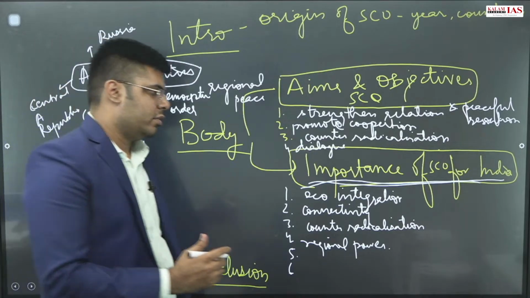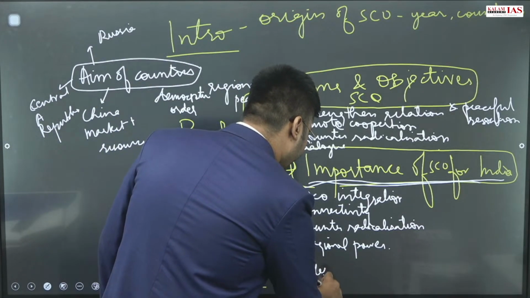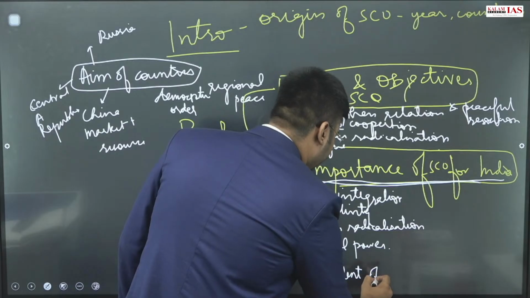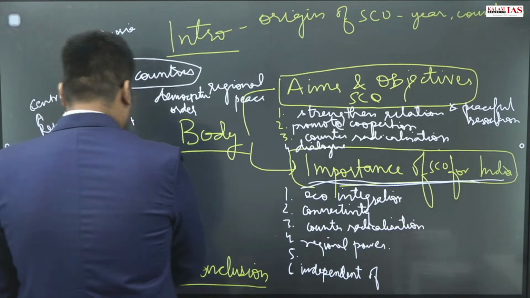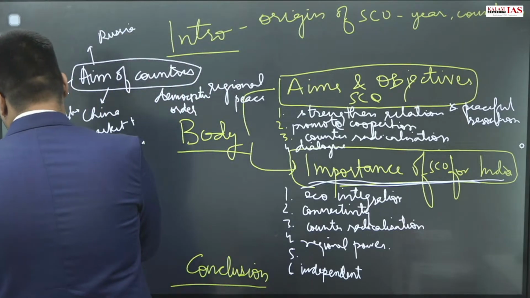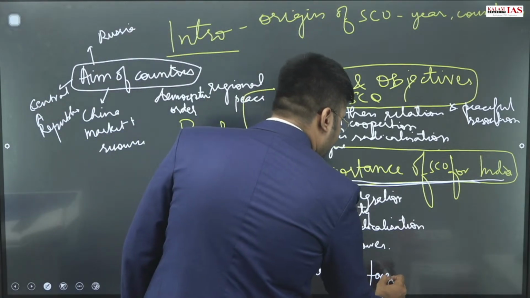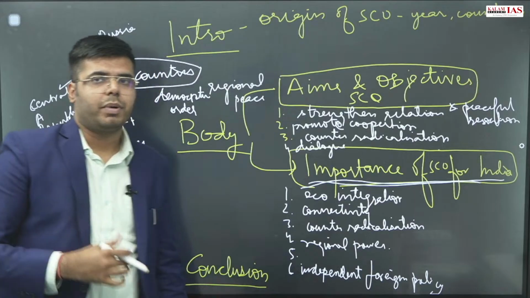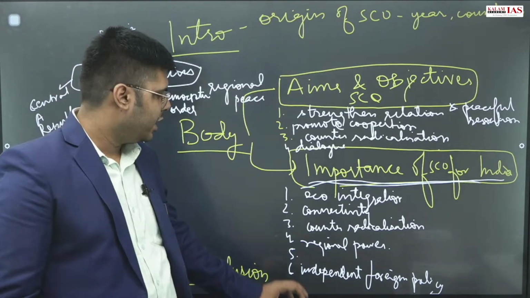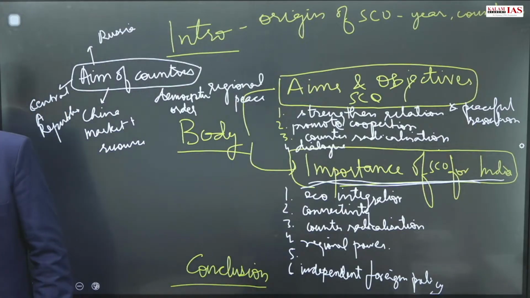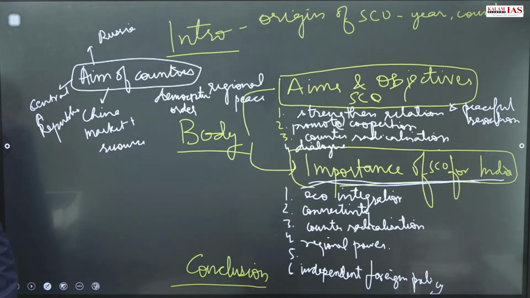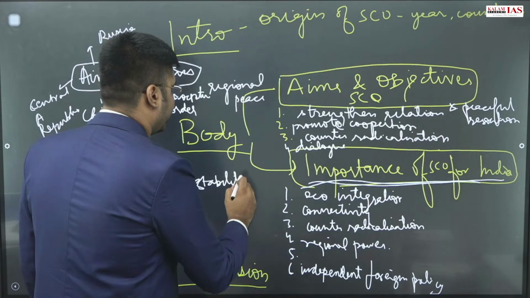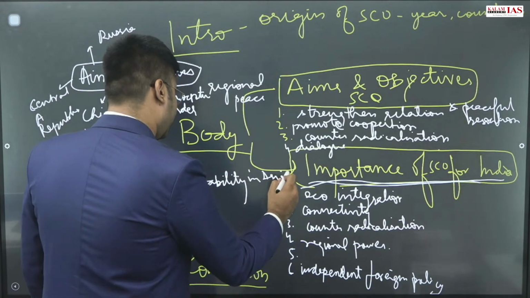pursuing independent foreign policy, that is independent of both the blocks, independent foreign policy that India would want to pursue. So this also is a way to achieve that, because we are a part of SCO, we are also a part of Quad. So this highlights we are aiming for independent foreign policy. Then you can highlight to ensure stability in Asia. Regional stability is also a concern for India. So stability in Asia can be ensured with this.